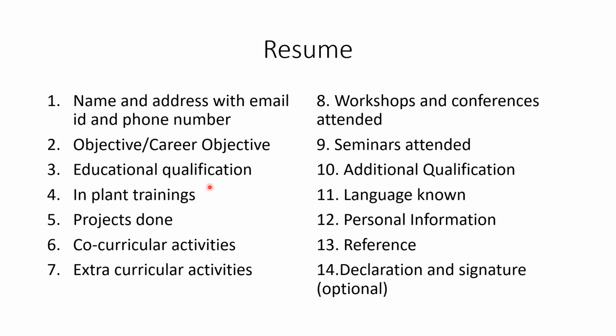Next is education qualification. Education qualification talks about your education right from your 10th. This is normally given in the reverse order, like your highest qualification is placed first. Maybe your PG, postgraduate details are given first, followed by your UG, undergraduation, like BE degree. That is followed by your 12th and 10th. And your percentage and grades can be given here in the education qualification.